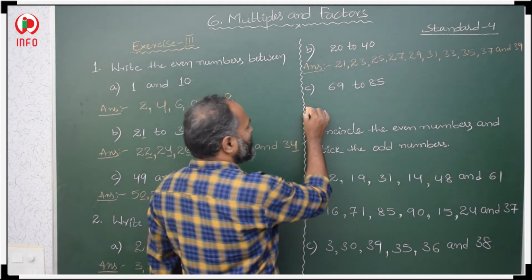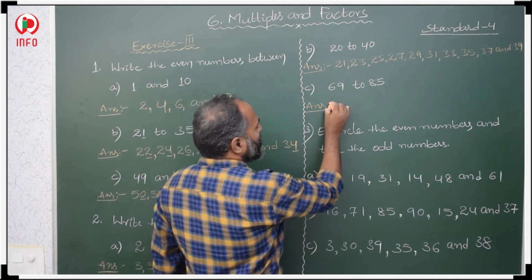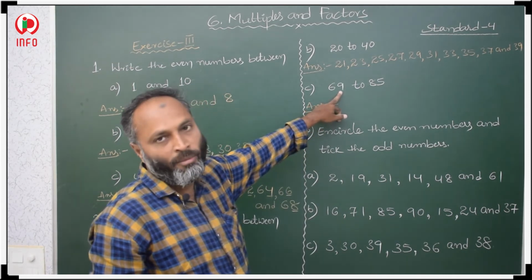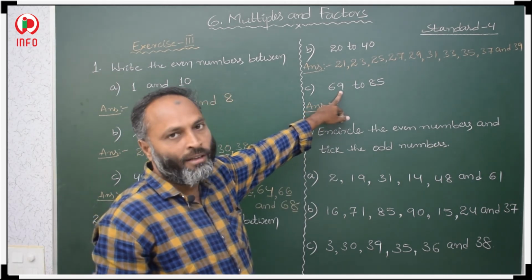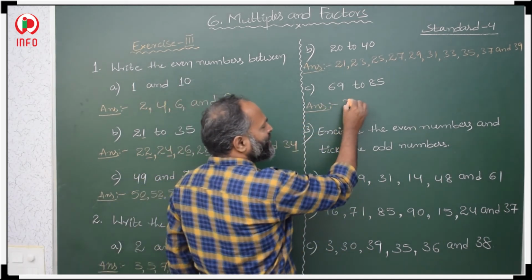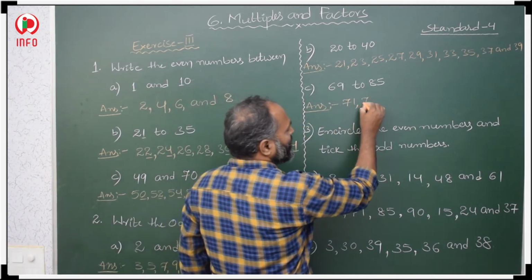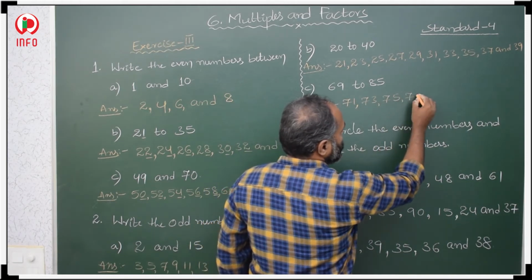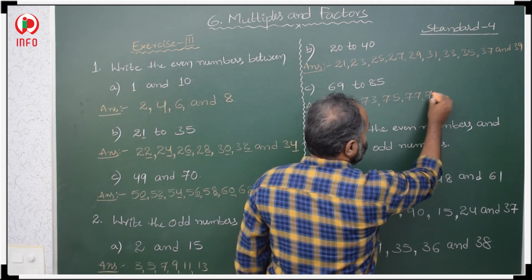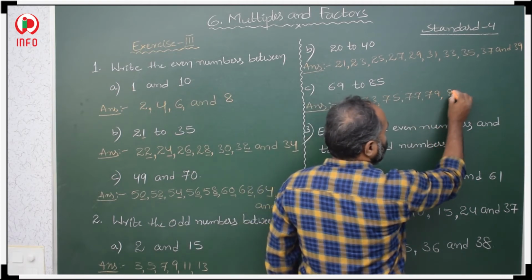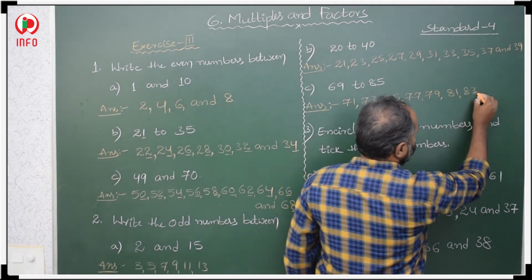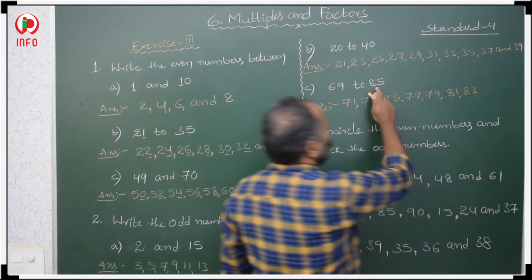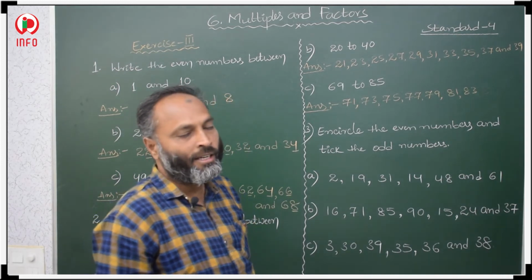Here 69 to 85. 69 is already an odd number, 70 is even, then 71 is odd: 71, 73, 75, 77, 79, then 81, 83. After that 85, 85 is already there, and it is an odd number.